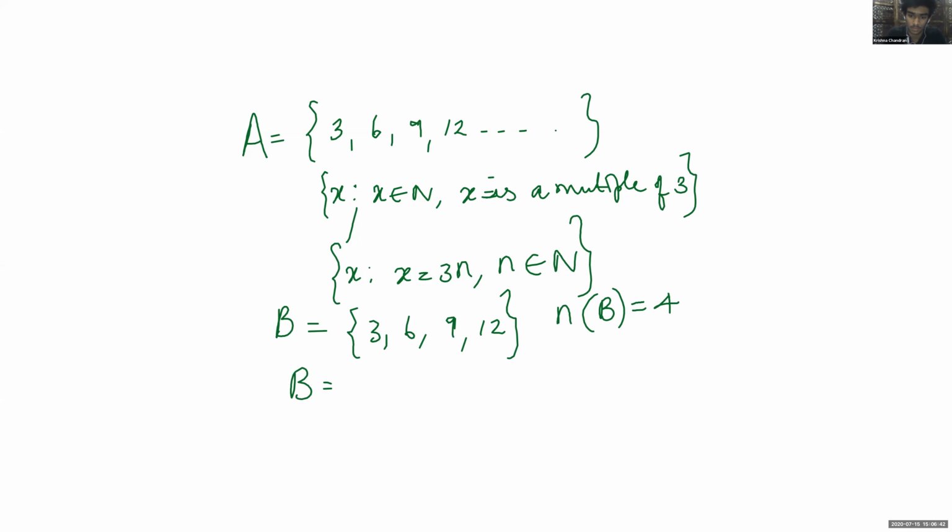Set of all x, x equals 3n, then look here. If it is a multiple of 3, this is 3 into 1, this is 3 into 2, this is 3 into 3, and so on.